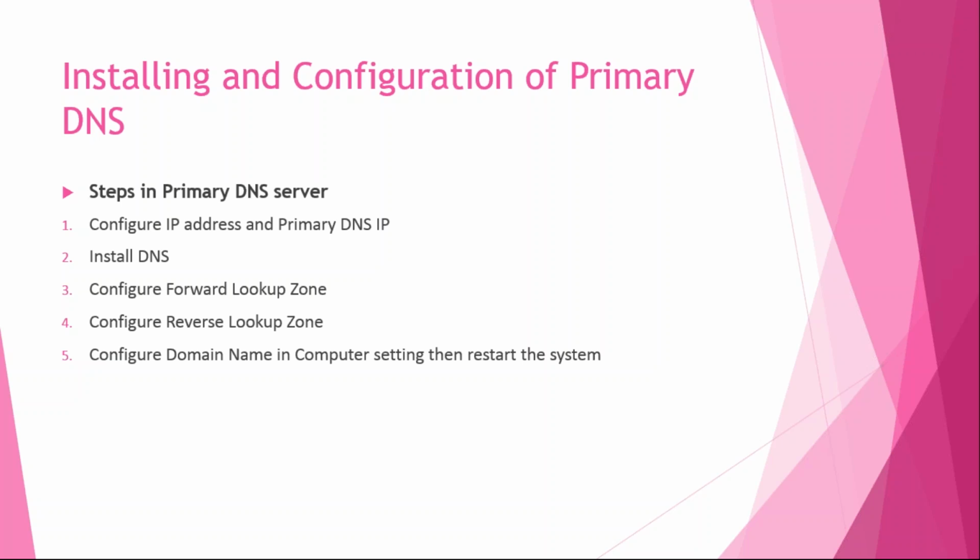Second is install DNS server. Number 3 is configure forward lookup zone. Number 4, configure reverse lookup zone. Number 5, configure domain name in computer settings. Then restart the system.